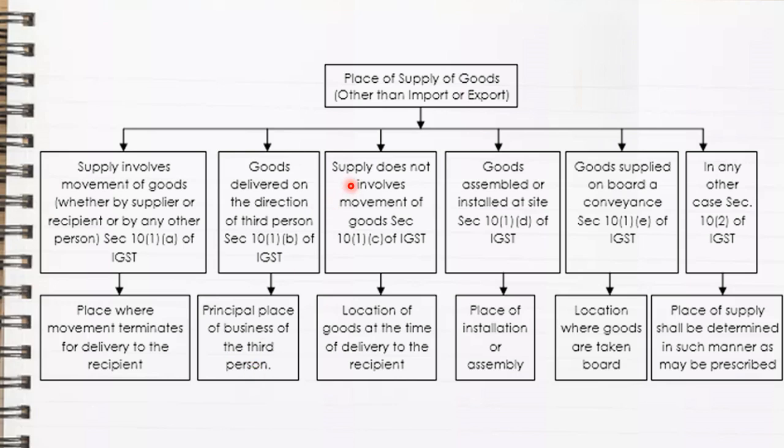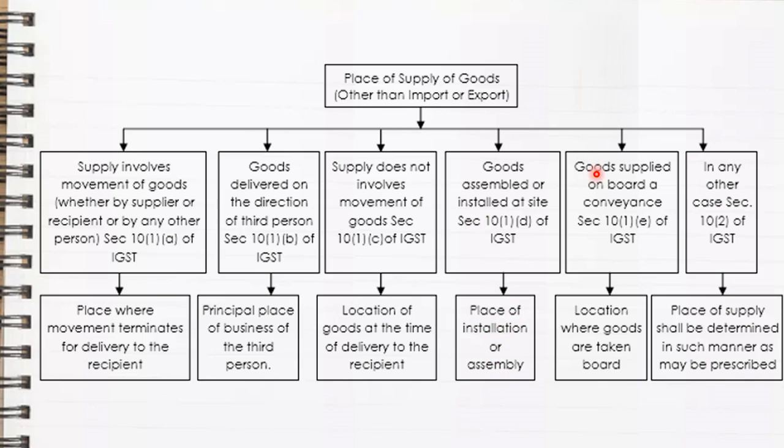The third rule is supply does not involve movement of goods. Here the place of supply will be the location of goods at the time of delivery to the recipient. Fourth, goods assembled or installed at site. Here the place of supply will be the place of installation or assembly.